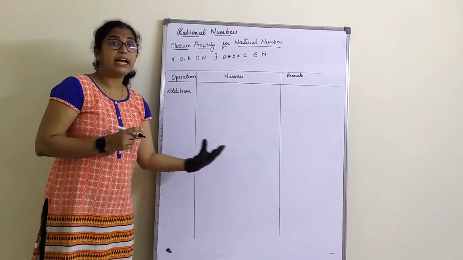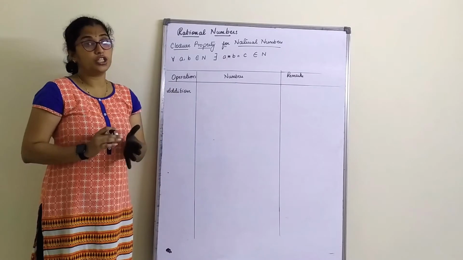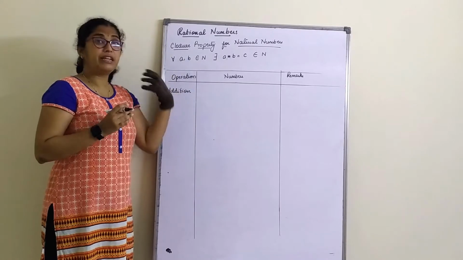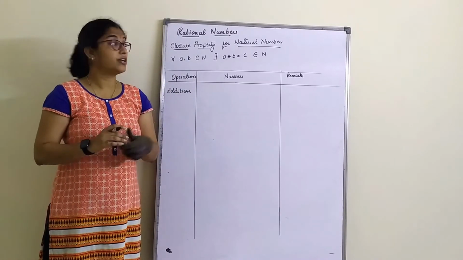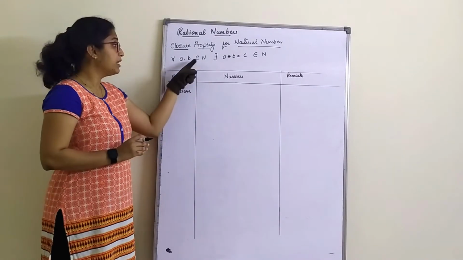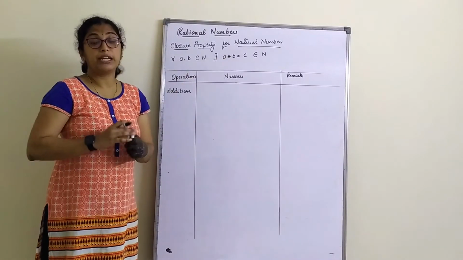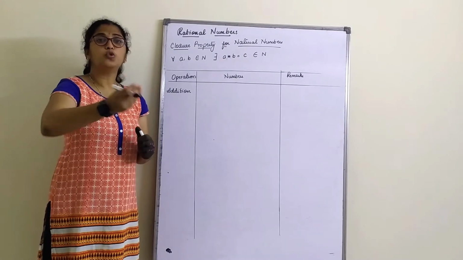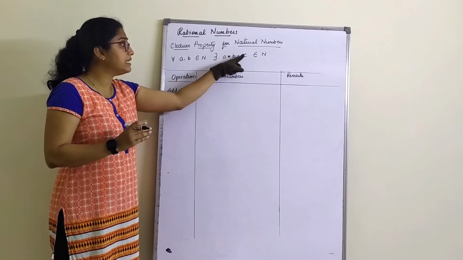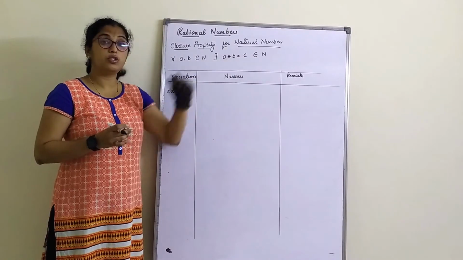So you will understand as and when I do that, or you can just say that this is the format for writing closure property, right? Closure property tells us that for every A and B, which stand for natural numbers 1, 2, 3, 4, 5, 6, any numbers which belong to natural number, there exists A star B. It could be A plus B. If I add 2 plus 3, what do I get? I get 5. Will 5 belong to natural number? Yes, it belongs to natural number.